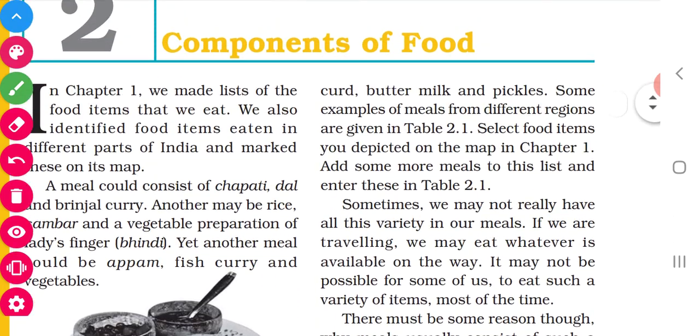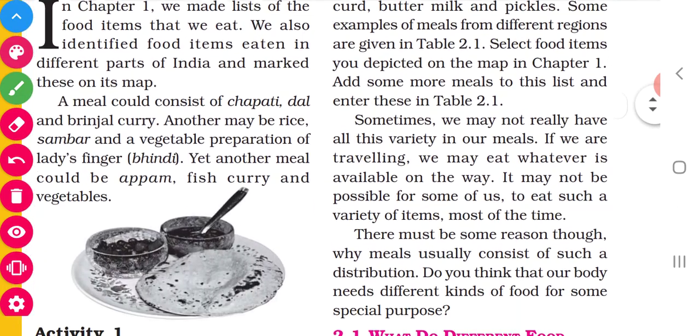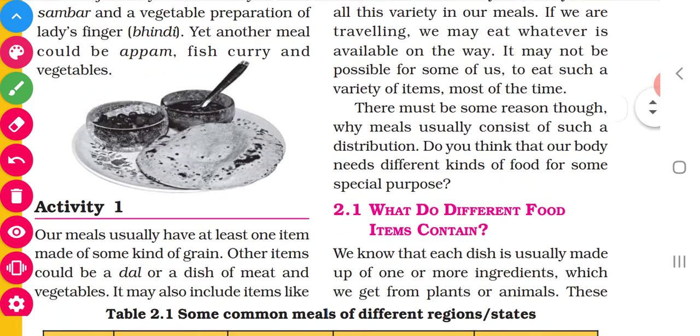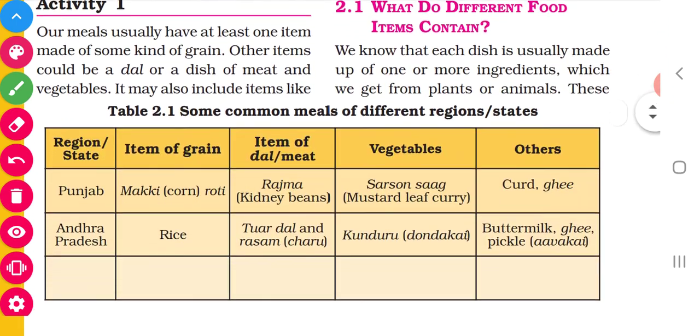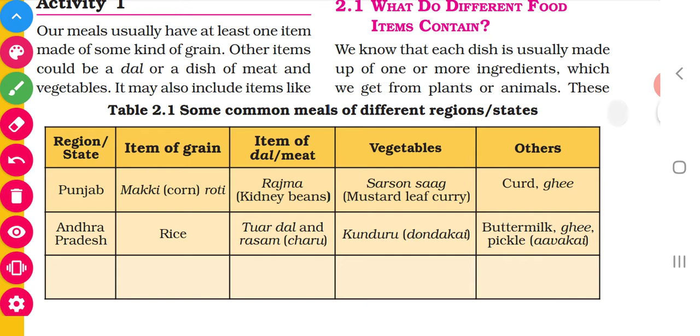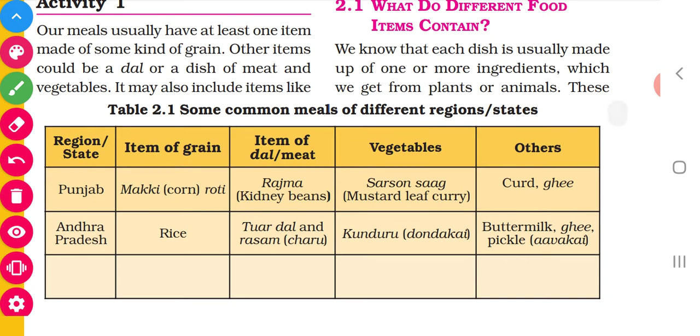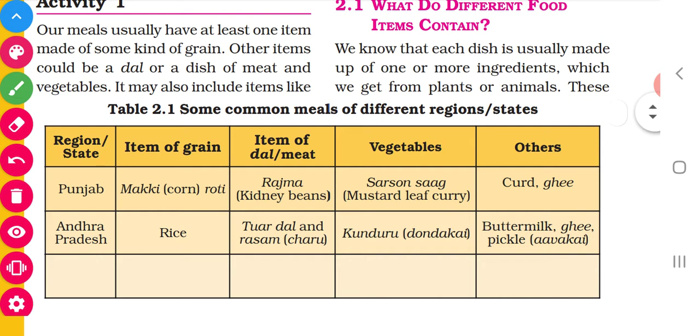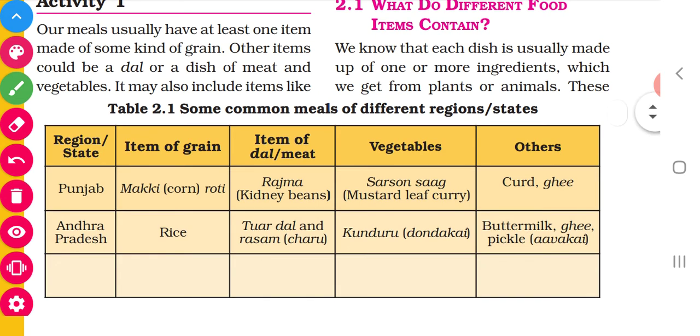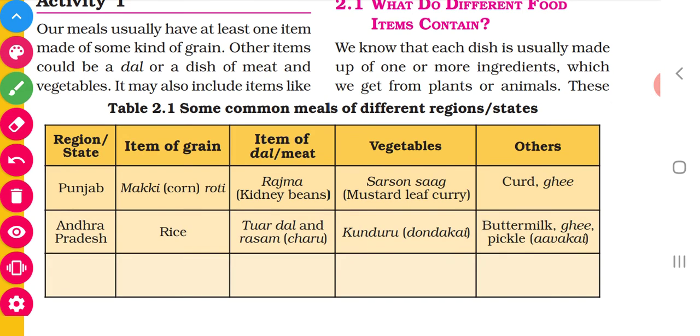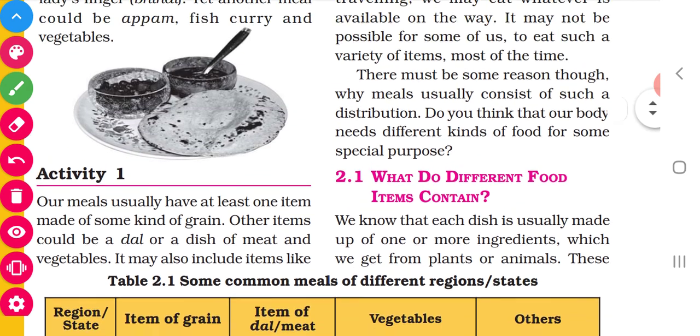Okay, so what do we understand from this activity? What do we understand from this activity? So we are not depending on the same type of food. We eat different varieties of food. We are not at all taking the grain alone, or the dal alone, or the vegetables alone. Okay, we take everything in a combined form. We used to take rice, we used to take toor dal, then we used to take other vegetables also. So we depend on different types of food, isn't it?